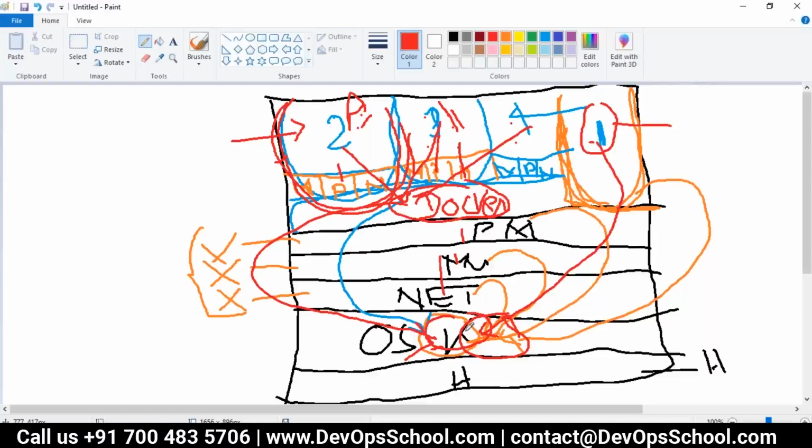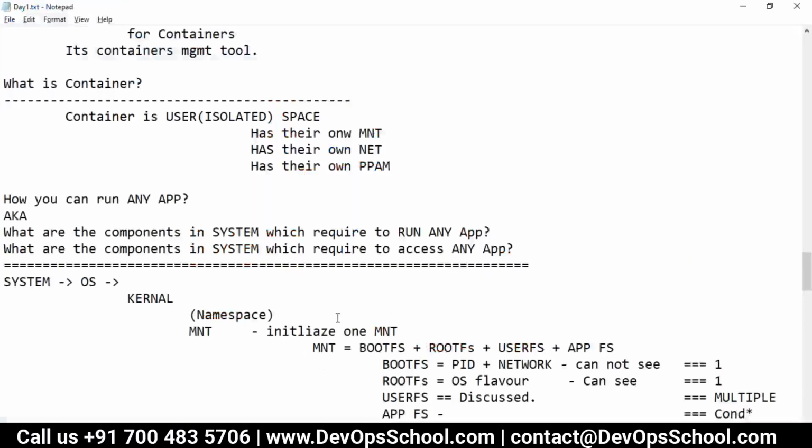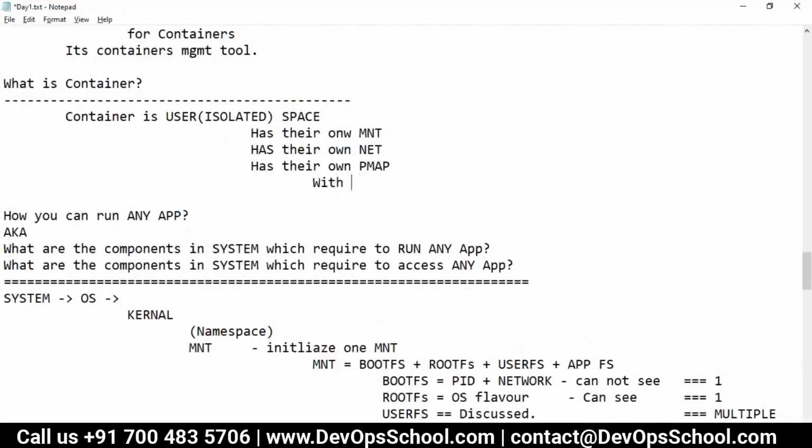Yes. Yeah. So what is a container? Guys, a container is a user space that has its own mount, network, process, and PMAP, managed by Docker.